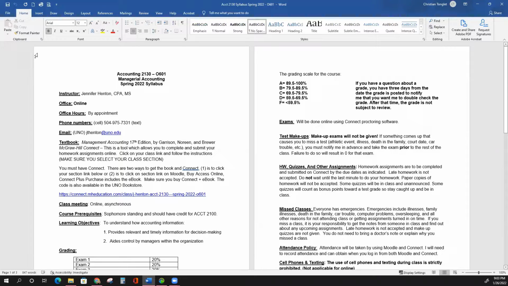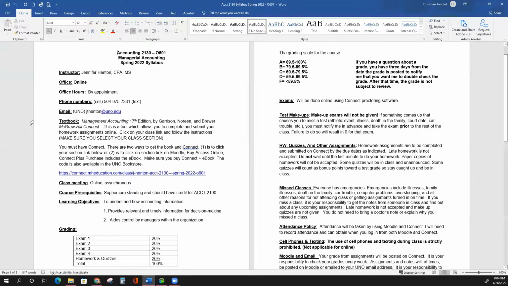I wanted to go over the syllabus for the spring 2022 class. A couple of things to notice are the phone number here is my cell phone number. I'd like you to contact me via text on the cell phone if you have any questions or concerns. I work during the day, so I do check my emails, but it's not as often as if the text comes through. I'll see that on my cell phone. So if you would go ahead and contact me using my cell phone through text message. Don't try to call because I usually don't answer if I don't know the number.